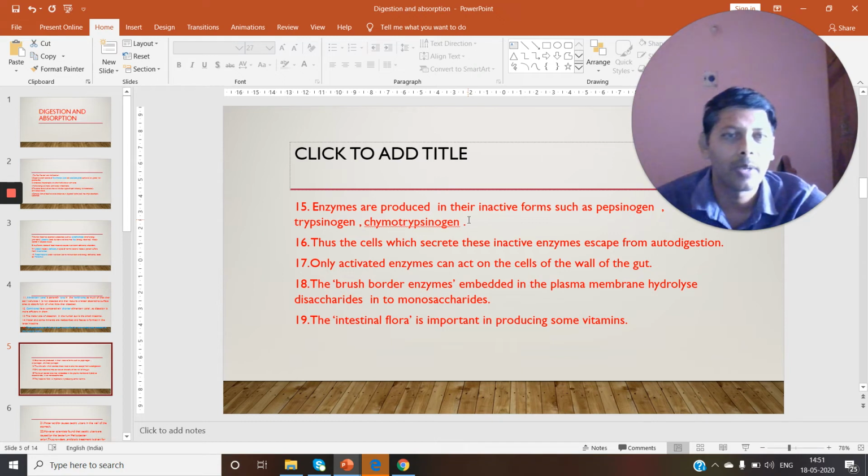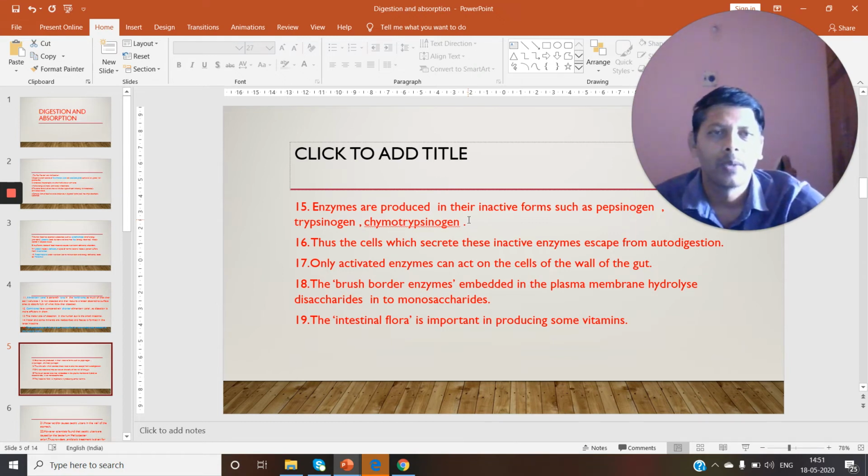If these enzymes are produced in active state, the cells producing them are digested. That is called autodigestion; auto means self. The cell producing these enzymes would be no more. That is the problem if they are produced in active state. That's why they are secreted in inactive form.